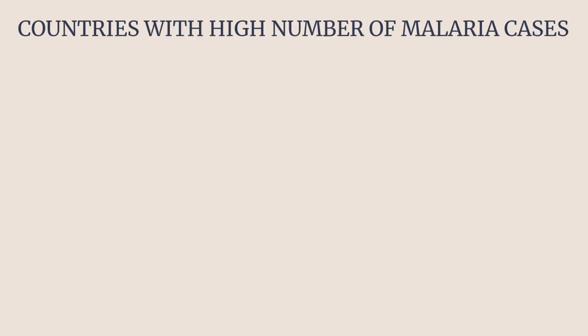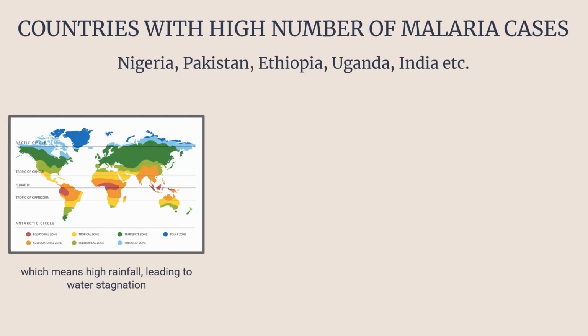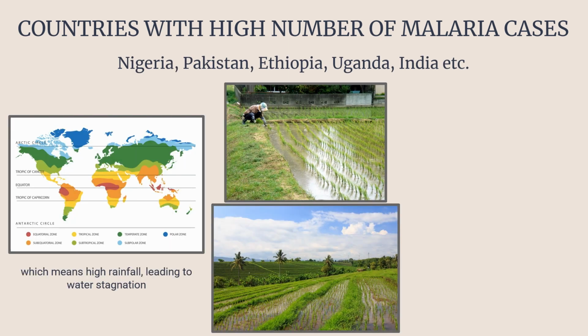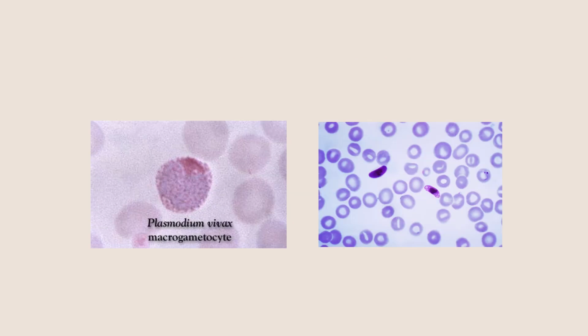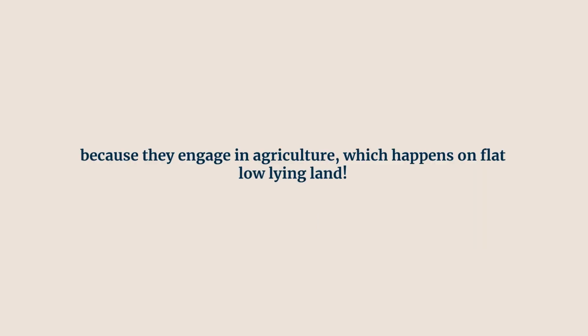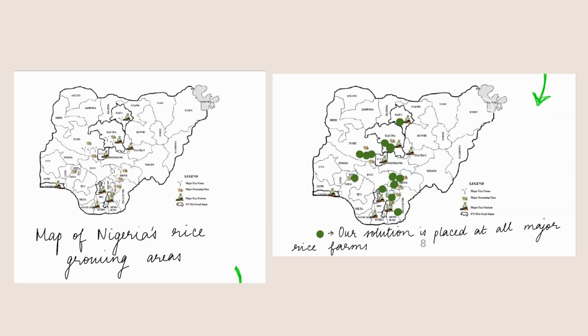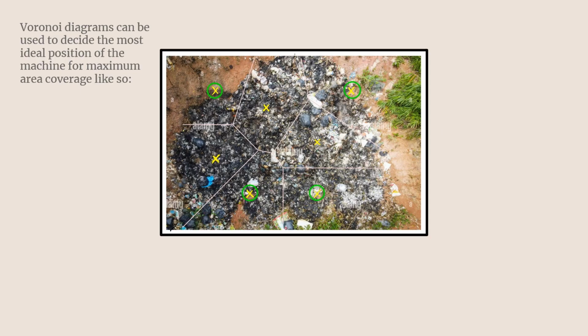All of these countries lie in the tropical or temperate region, have agriculture as primary sectors of their economies, and possess flat, low lying areas that can retain water. A combination of these factors render the land of these countries susceptible to water stagnation. These areas are where mosquitoes that transmit Plasmodium vivax and Plasmodium falciparum breed. Our solution is therefore designed to be placed in such areas. Malaria disproportionately affects the rural population, particularly farmers. These are examples of where we would place our machines.